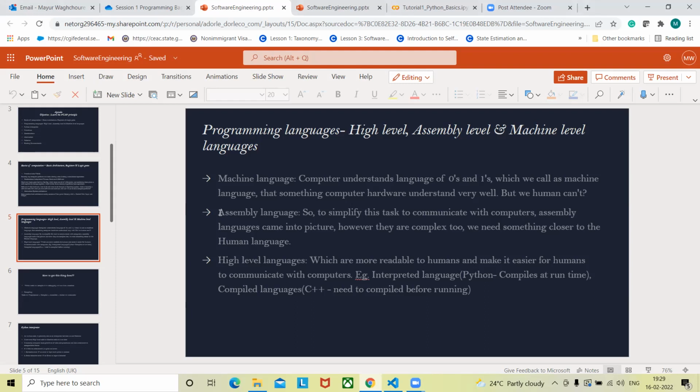Today we're going to study the Python programming language. You should understand that Python is an interpreted language, so it runs when you execute your code. It's easy to understand and easy to write code in Python, but it has certain drawbacks. You can print something using just a single line of code, but beneath that line there is a lot of code going on. That's the reason Python and other interpreted languages are quite slow.